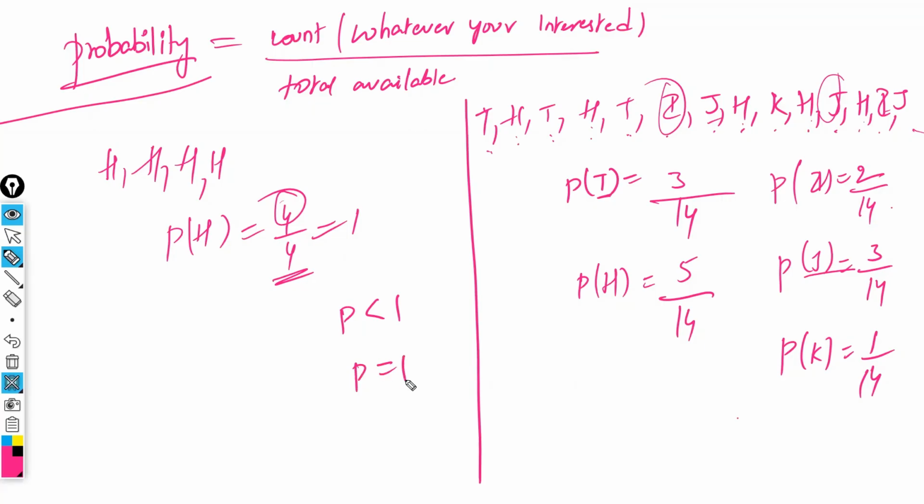If all of them are the same, the maximum probability is 1. If that is not available, the minimum value is 0. Can the probability be negative? No, because it is a count. If there is none, then it means 0. Negative we can't get, right? In a count, negative values are not there. Count means minimum this much to maximum infinite. You are just counting them. So a count cannot be a negative value. If the count can never be negative, then how can the probability be negative?